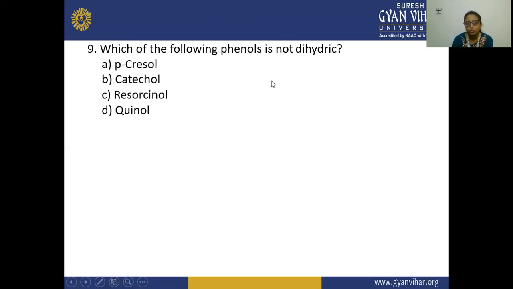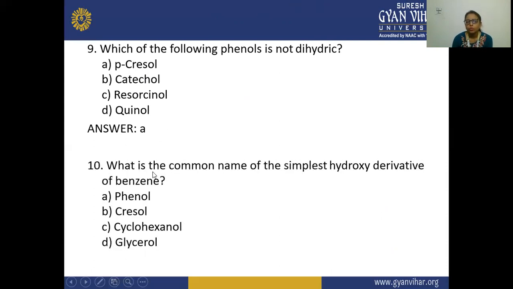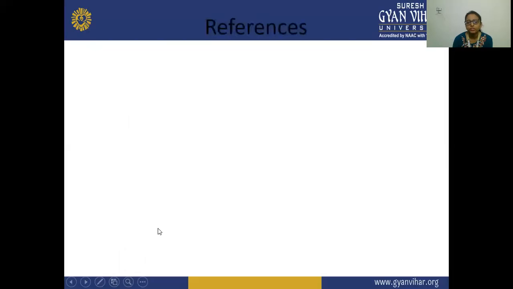Dihydric means having 2 OH groups. So the options are P-cresol, catechol, resorcinol, and phenol. The answer is P-cresol, because in cresol an OH group is present and a CH3 group is also present. So this is not a dihydric phenol. The last question is, what is the common name of the simplest hydroxy derivative of benzene? Its answer is phenol, because in phenol there is an OH group attached to the benzene ring.